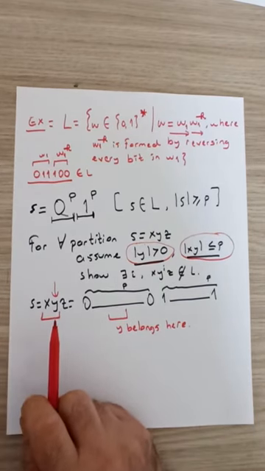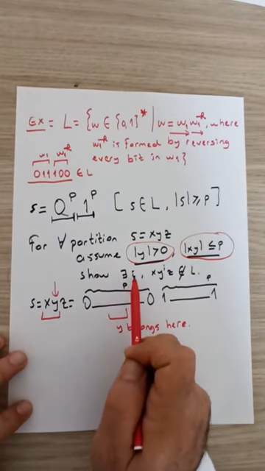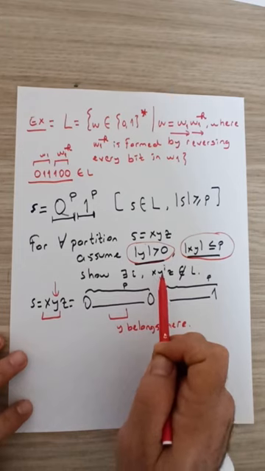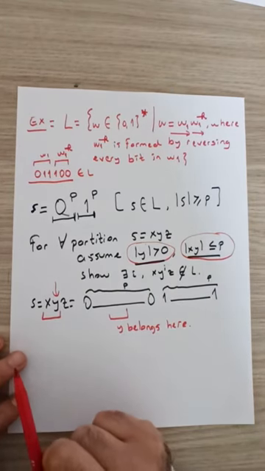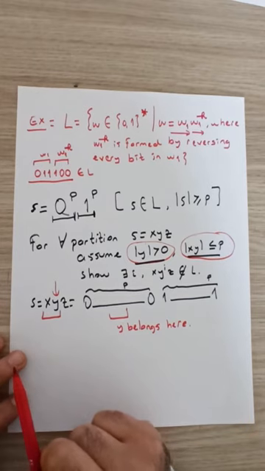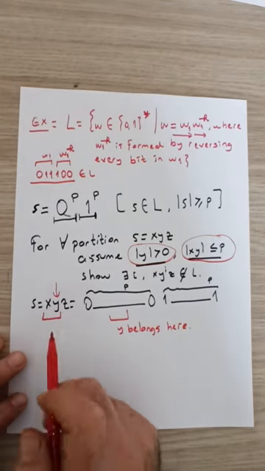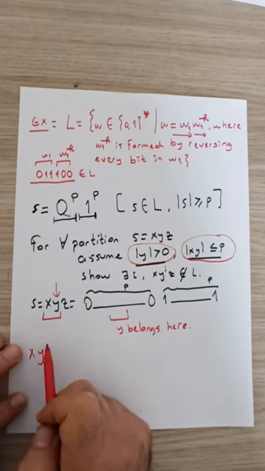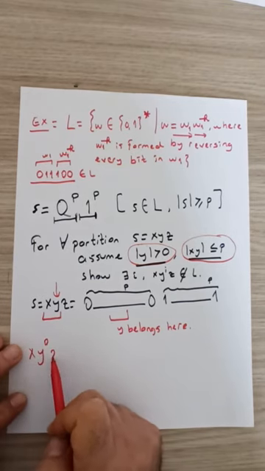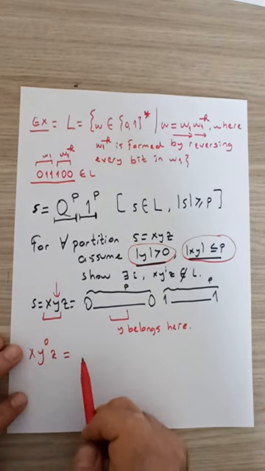To show that, we can find some special value of i such that xy^i z is not in L. This time, different from the other examples where we have been fixing i to be 2, let's pick i equal to 0. Let's consider this new string x y^0 z. Okay, how does this new string look?